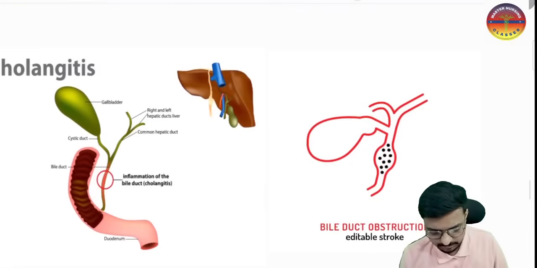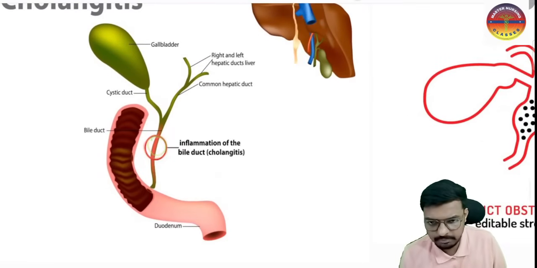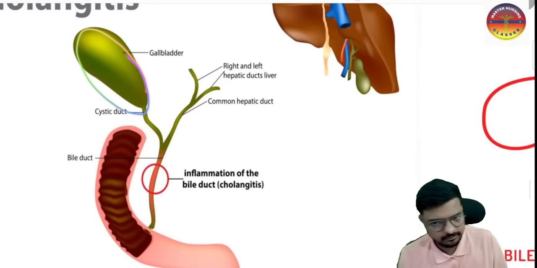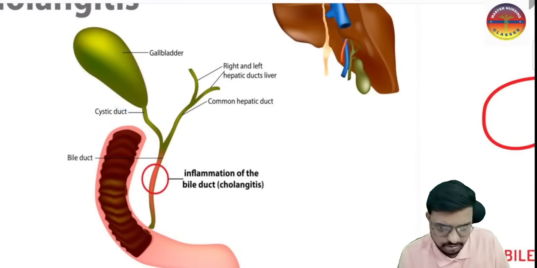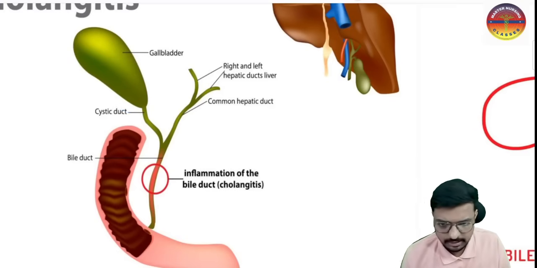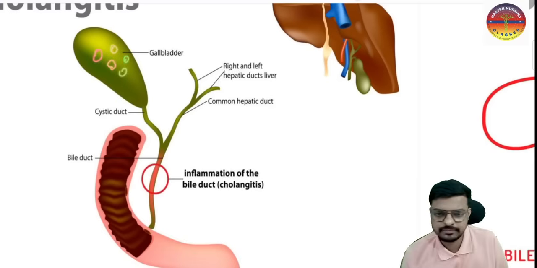Why is this so? Because of inflammation in the common bile duct. You can see this is our gallbladder. If any infection happens in the gallbladder, there is inflammation, that is cholecystitis, the inflammation of the gallbladder. If there is any stone inside the gallbladder, that is cholelithiasis.